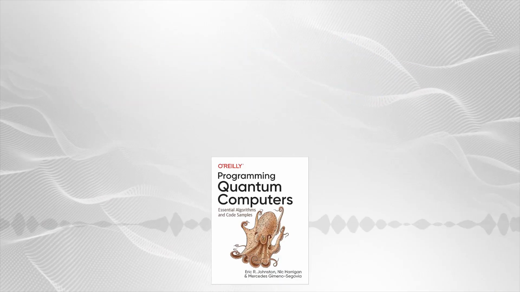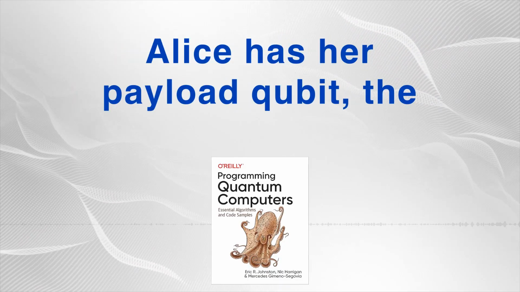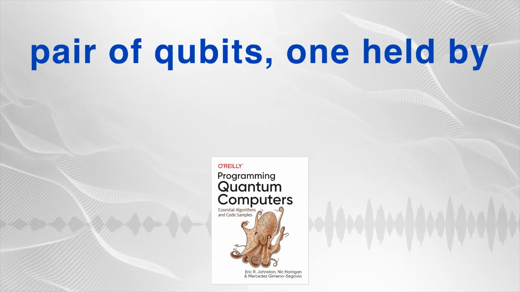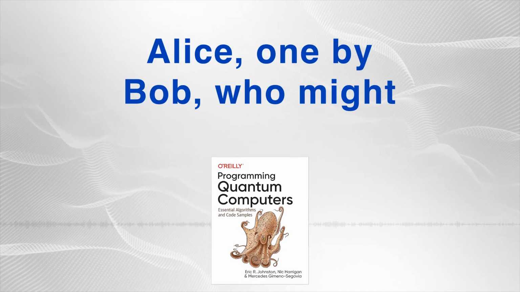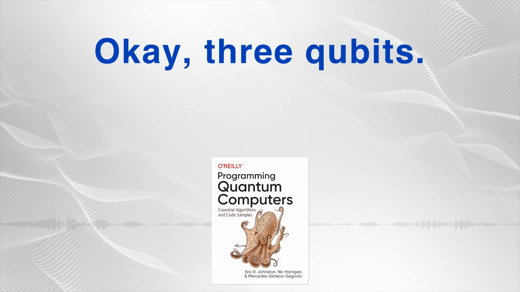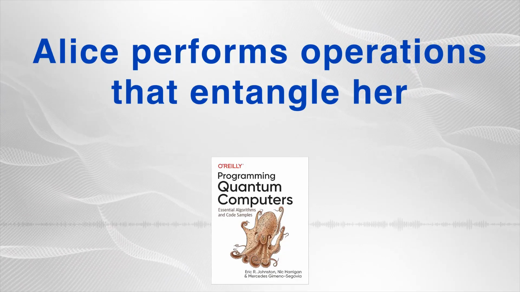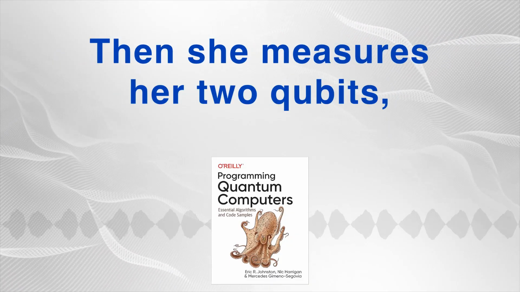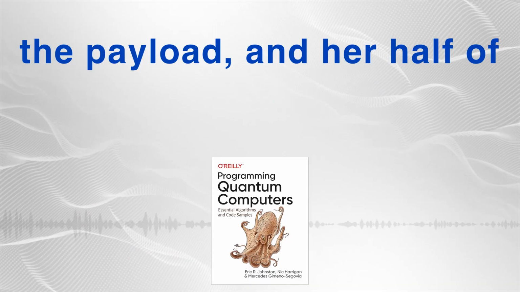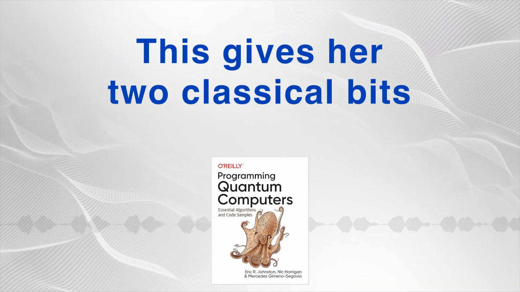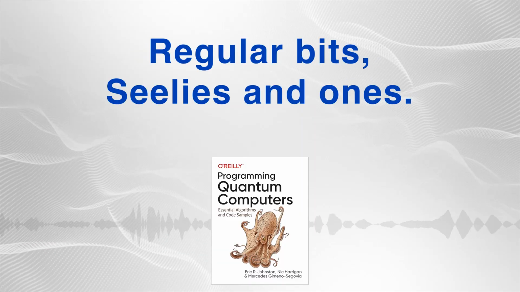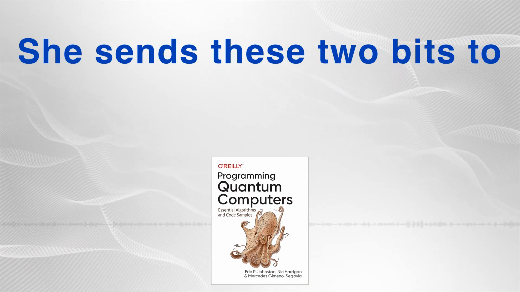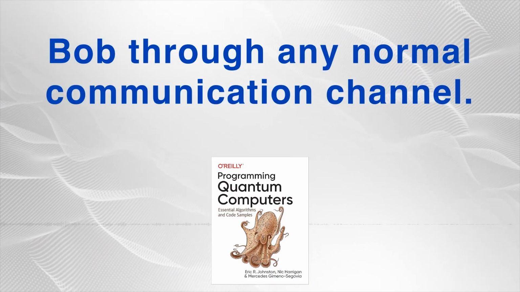How does the process work? It involves 3 qubits. Alice has her payload qubit, the one whose state she wants to teleport, and then there's an entangled pair of qubits, one held by Alice, one by Bob, who might be far away. Okay, 3 qubits. Alice performs operations that entangle her payload qubit with her half of the shared pair. Then she measures her 2 qubits, the payload and her half of the pair. This gives her 2 classical bits of information. Regular bits, zeros and ones. Yes, classical bits. She sends these 2 bits to Bob through any normal communication channel.